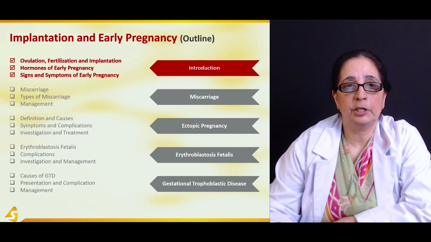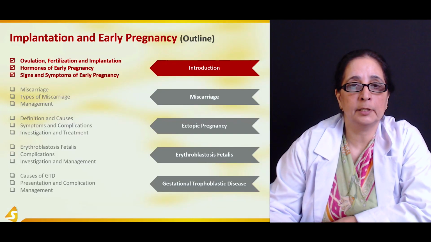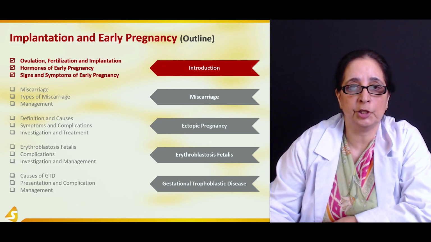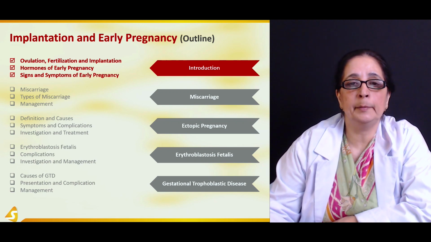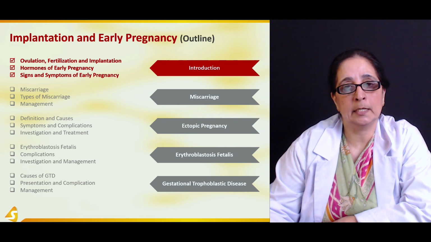So in the first section of our lecture topic, implantation and early pregnancy, we talked about ovulation, fertilization, and implantation, and some hormones of the early pregnancy, and signs and symptoms of the early pregnancy.